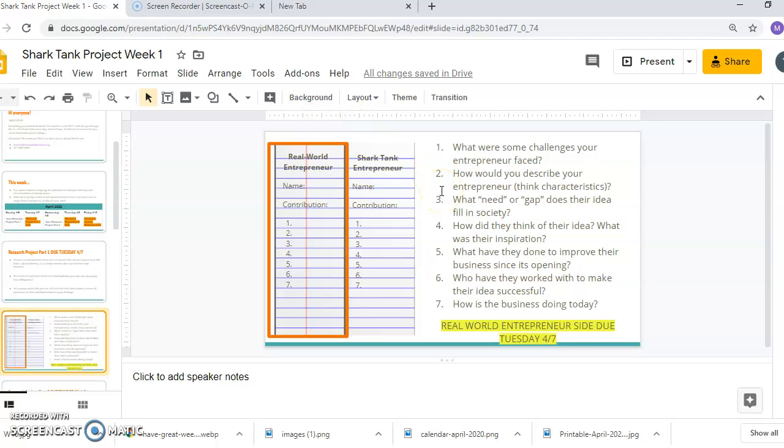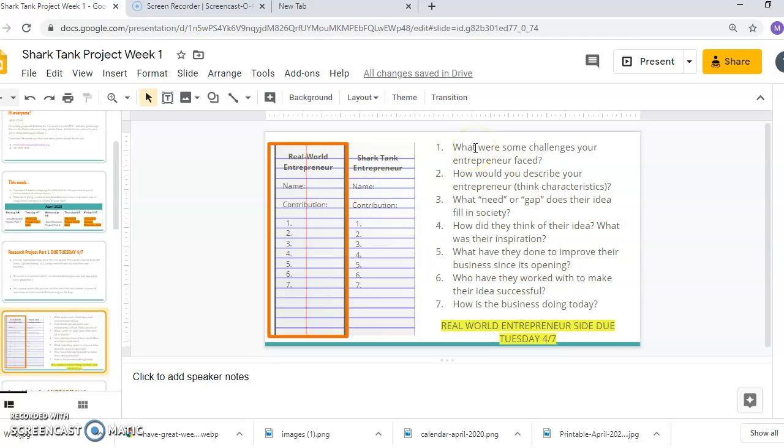Reminder, in case you didn't stop in yesterday, this side should be done by the end of today, but I don't want you to actually send me an email with the information that you have until you have both pieces of your research done. So we'll talk about the Shark Tank side tomorrow. If and when you finish that piece, then I can get an email with the picture of the completed assignment.